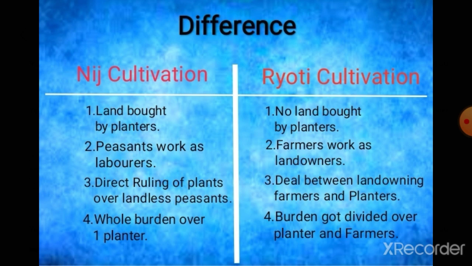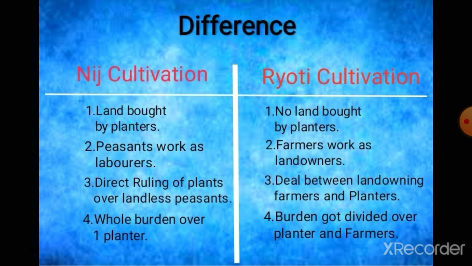Land was bought by planters because, of course, planters were from foreign countries, from Britain or somewhere else. So as they were from outside, they had to come to India and first get lands by buying them or by renting them. Buying would be easier for them because they don't have to take the burden of paying rent as well, right? So in the nij cultivation, land was bought by planters. But in the ryoti cultivation, planters didn't buy lands.